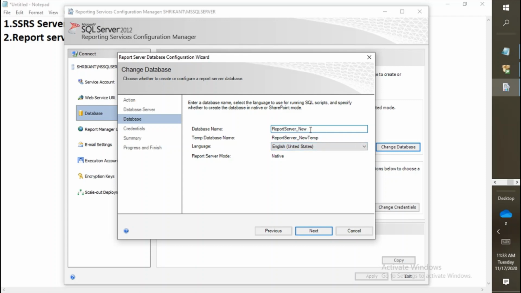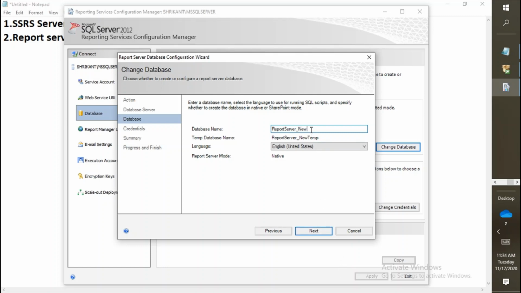If I change the reporting database name, the temp database name itself gets changed. So I just need to pass one database name, the reporting database name. The temp database would automatically get created, and it is used for storing and processing temporary data on the server. So two databases get automatically created when we do the initial setup for the reporting server.